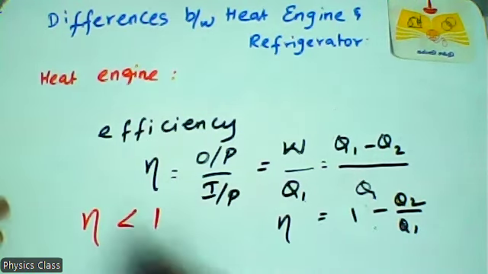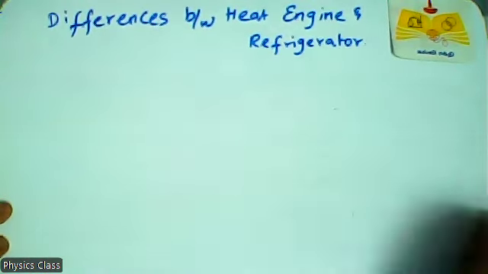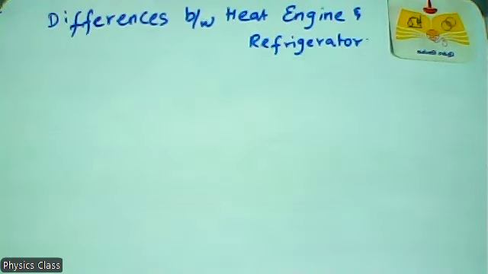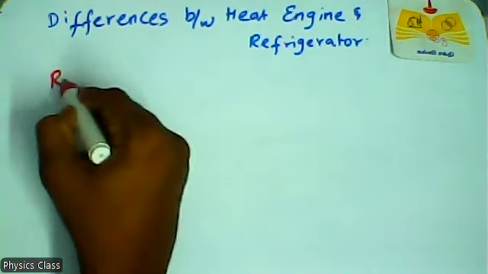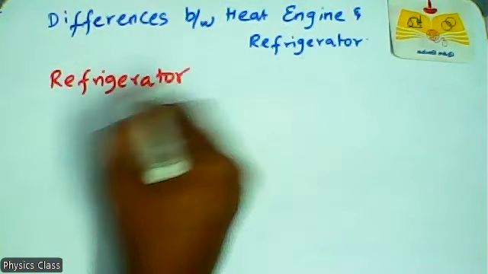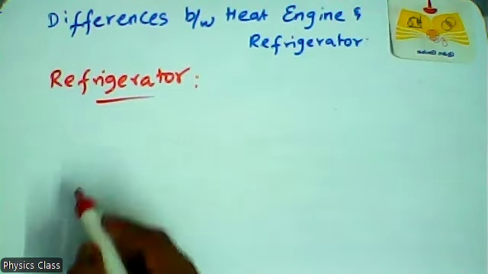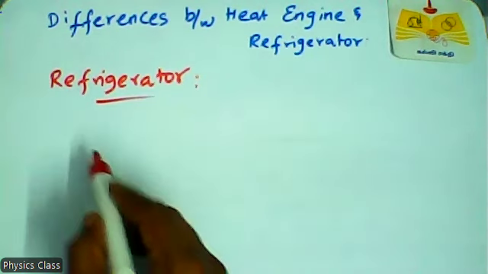So now we are going to discuss the refrigerator. First of all, I will draw the refrigerator's working condition as a schematic diagram.